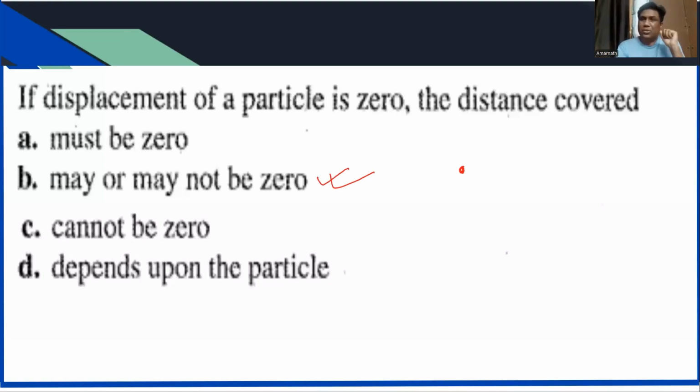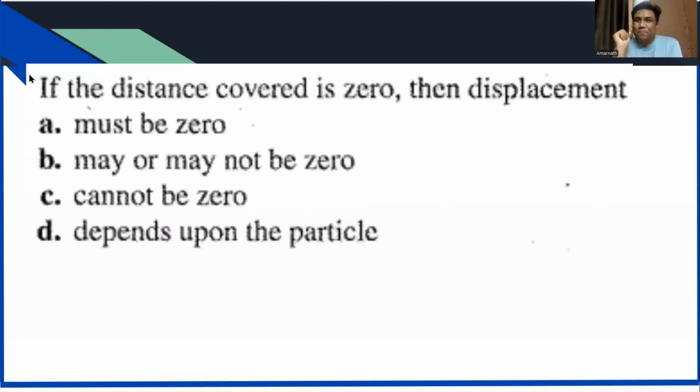If the particle is stationary, it means displacement is 0, so then distance also will be 0. But if the particle is moving and coming back, displacement is 0, but distance is not 0. So may or may not be 0 is the answer actually. Now, if the distance covered is 0, then displacement must be 0. Yes, that is also absolutely correct. It will be must be 0.